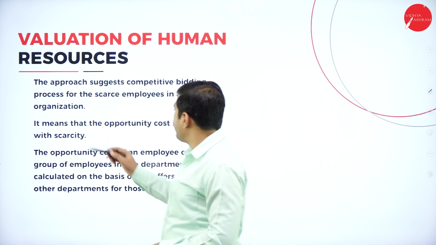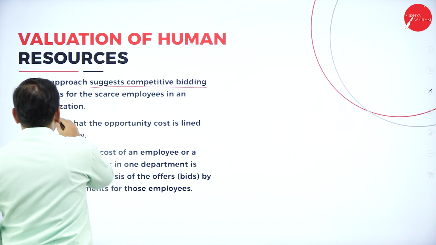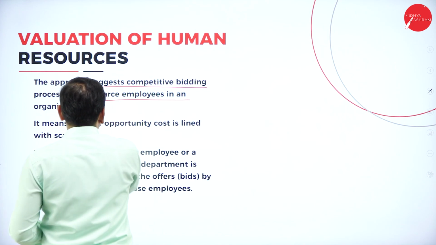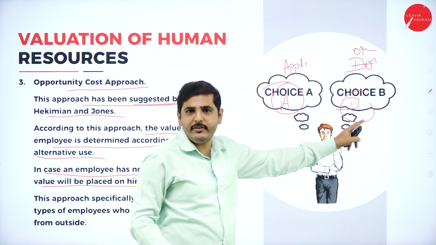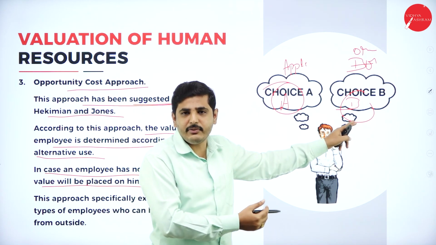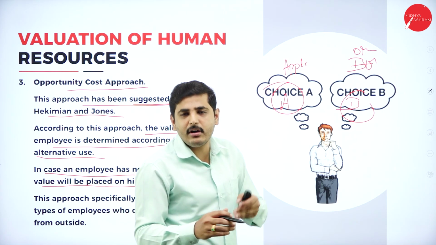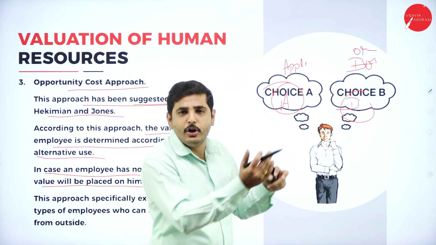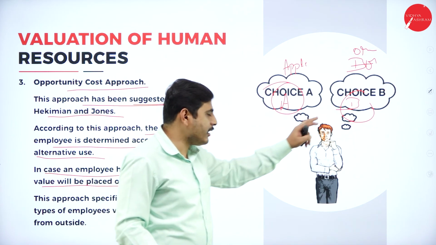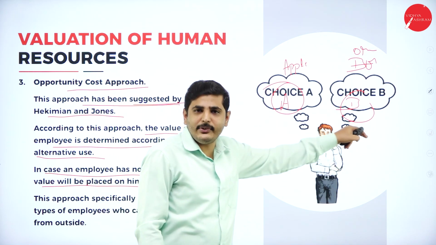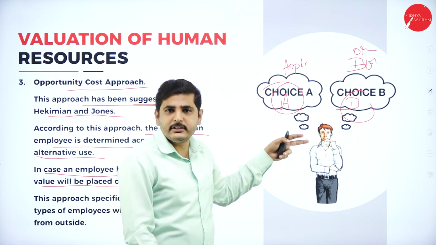Next one, the approach suggests a competitive bidding process for the scarce employee in an organization. Because we have a scarcity of cashiers, we need both manager and cashier, as we cannot offer more to pay for one more cashier. At the same time we need a manager also. So that's why we are selecting Mr. B, and whatever the cost incurred to leave A, that is the opportunity cost.